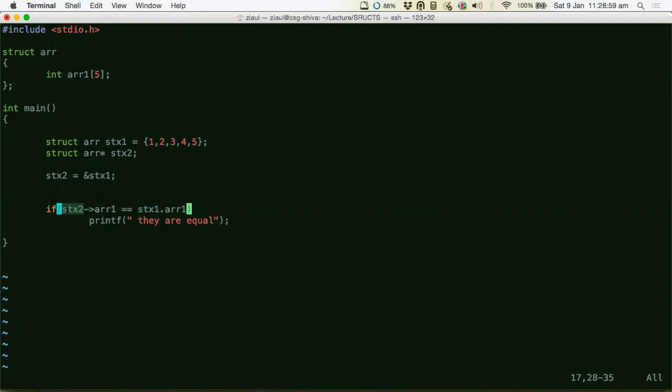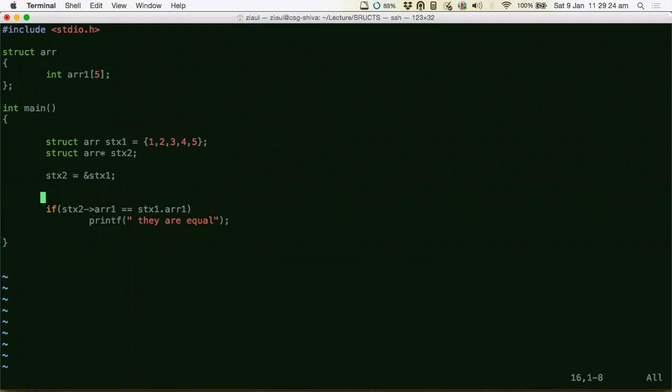Did you understand this? stx1, if you go here, what is stx1? stx1 is simply the variable, that's it. What I was asking is, if we had two structures, stx1 and stx2, and then using this operator, can we compare two arrays? Using this equal to operator?